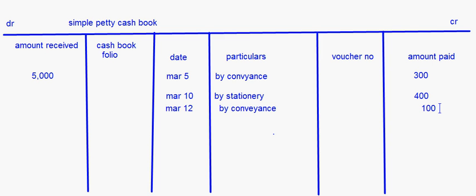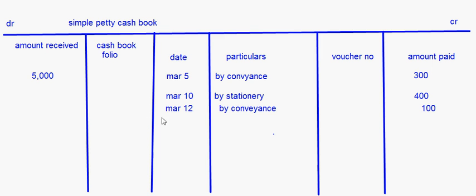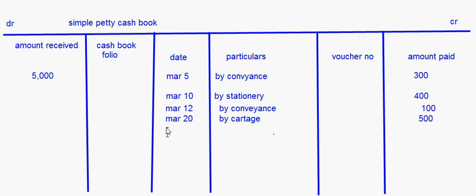And here paid cartage 500, that is March 20th, right? So March 20th by cartage 500. So whatever is the expense that is put here along with the heading of that. Paid bus fare is again conveyance only, so I can put it as conveyance, right? By bus fare 50 rupees, right?